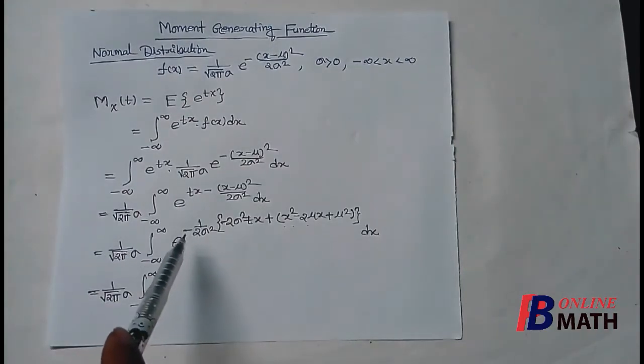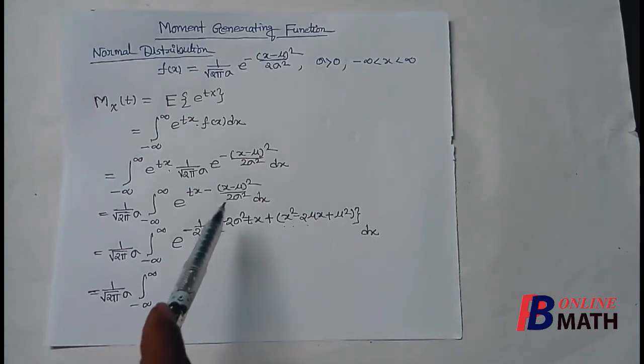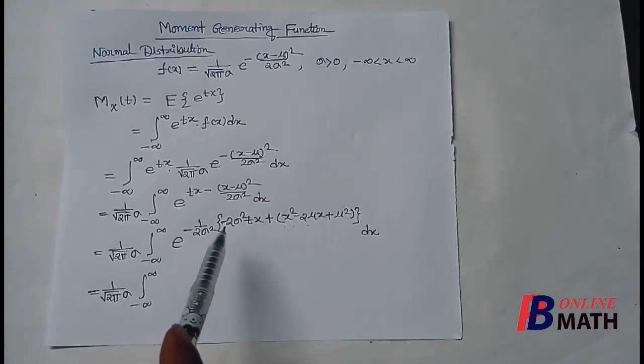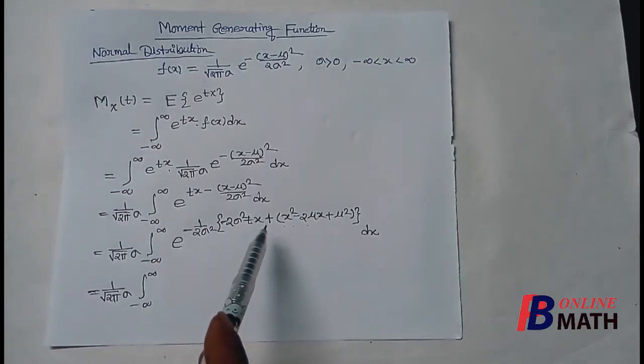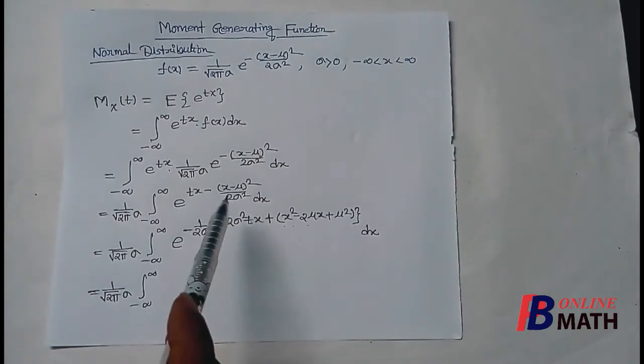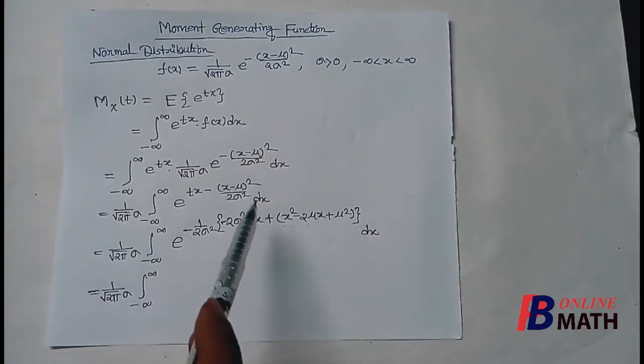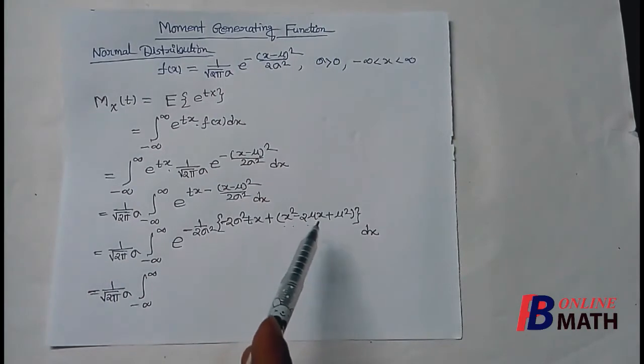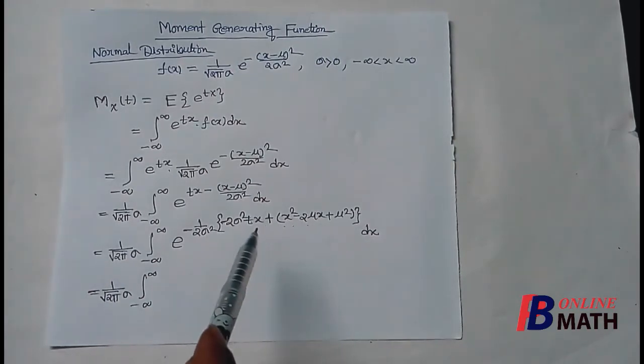Next, if we take minus 1 by 2 sigma square common from these terms, then it is minus 2 sigma square tx plus this quantity (x minus mu) whole square, which is x square minus 2 mu x plus mu square. Our target will be to write this as e to the power minus (x minus something) whole square.